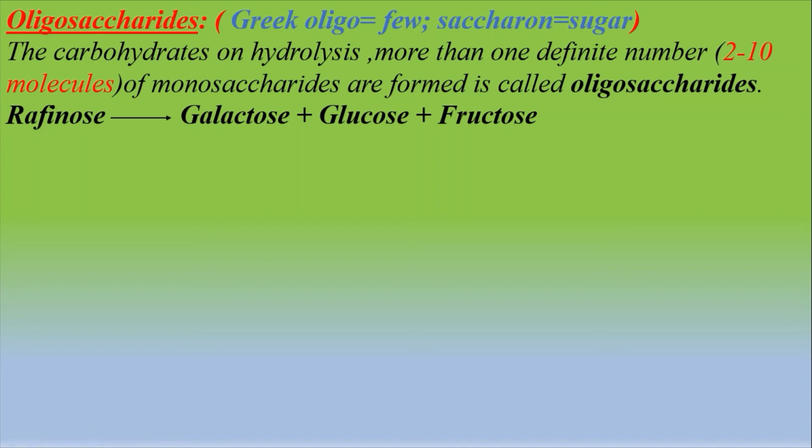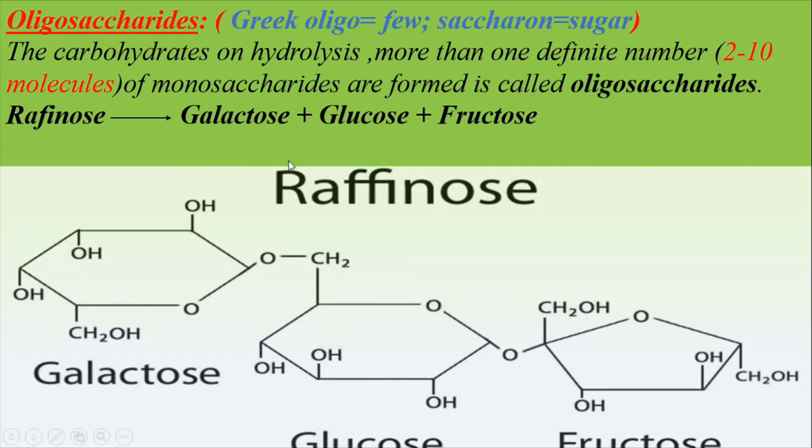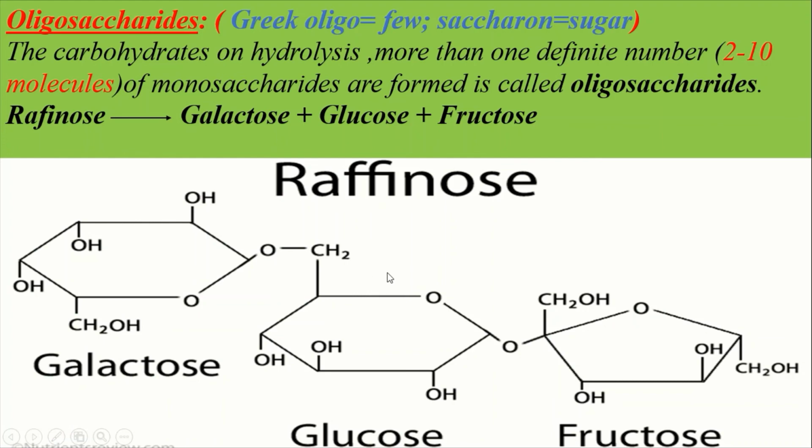On hydrolysis of raffinose, three molecules of monosaccharide are formed. That is why raffinose is also called a trisaccharide. Everybody observe the figure. Here raffinose is formed by the union of one molecule of galactose, one molecule of glucose and one molecule of fructose through glycosidic bonds.